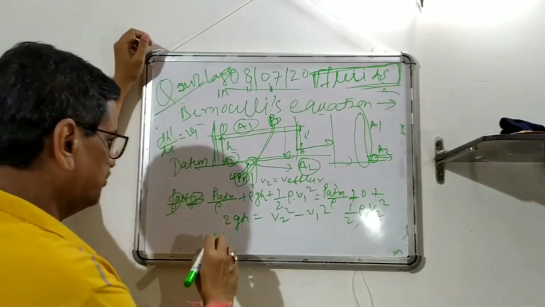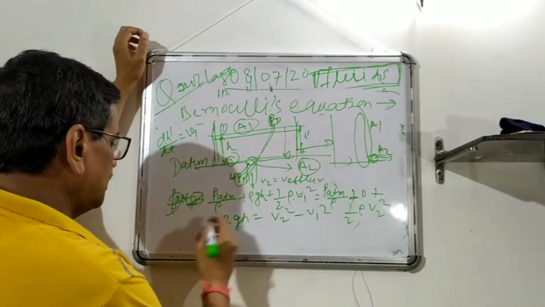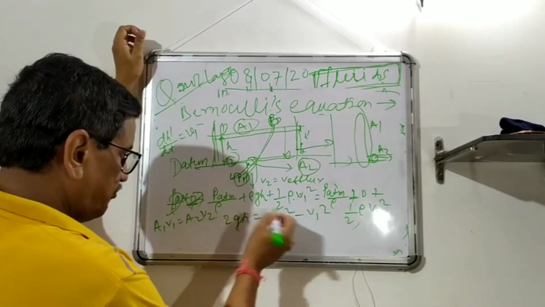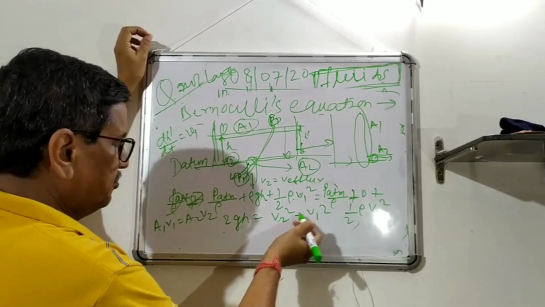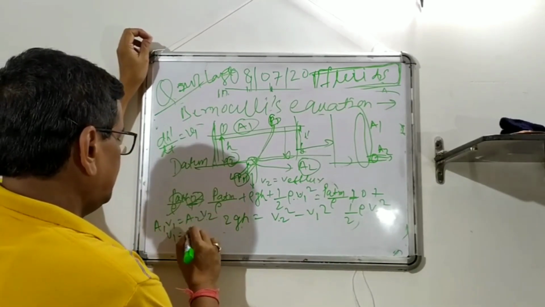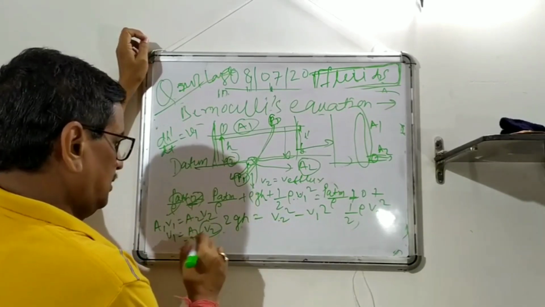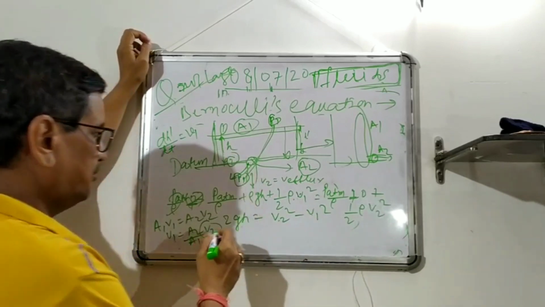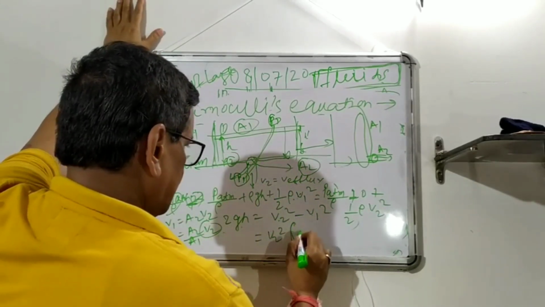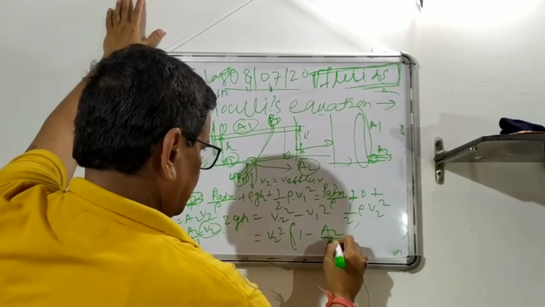So to eliminate 2 unknowns, we'll write A1 V1 equal to A2 V2. We substitute for one of them. We want to get V2, so we'll eliminate V1. So V1 equal to A2 by A1 into V2, and we'll put it here. So we'll get V2 square times (1 minus (A2 by A1) square).